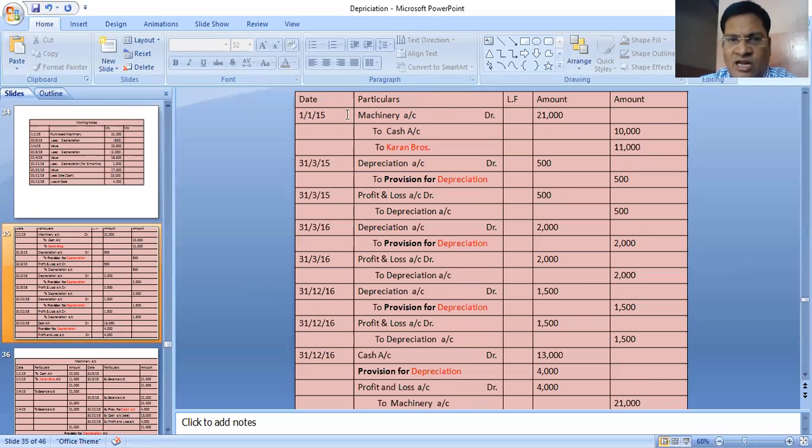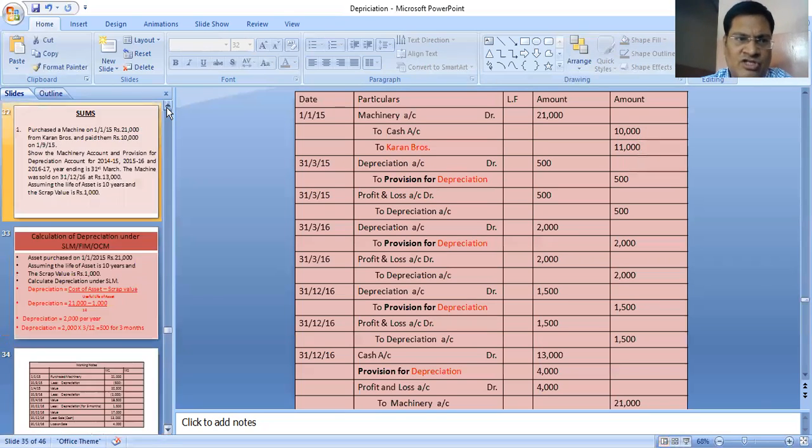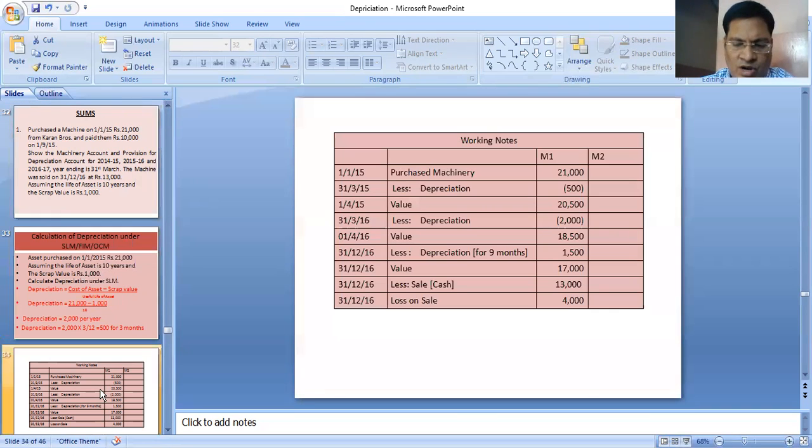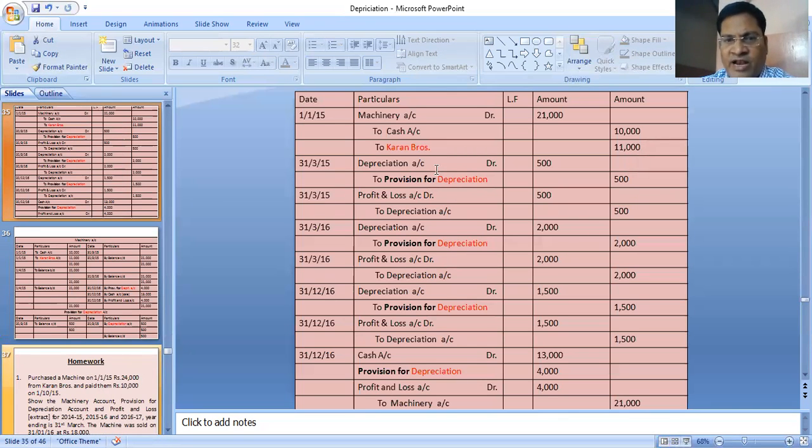When you purchase the machinery, the journal entry is machinery to cash 10,000 to Karan Brothers. Why Karan Brothers? Because you have made the payment on the same day, 10,000, but 11,000 is still due. So that due amount we have written, on 1/9/15 you are paying the next 10,000, next 11,000. So the due amount you are writing as Karan Brothers, the vendor, that means you purchase the machinery on credit: machinery to Karan Brothers, 11,000. Depreciation for the first 3 months, depreciation to provision for depreciation.